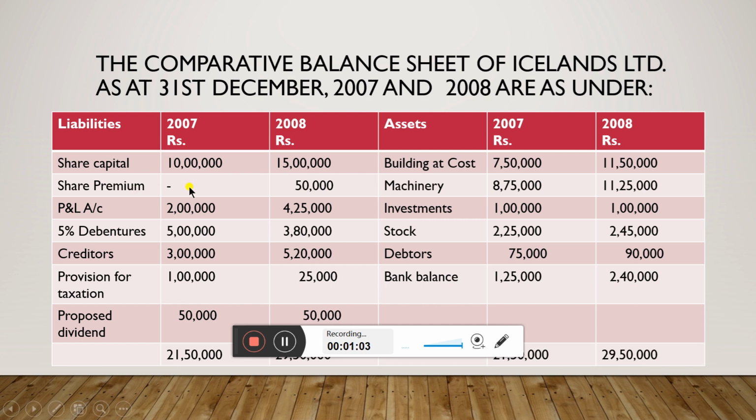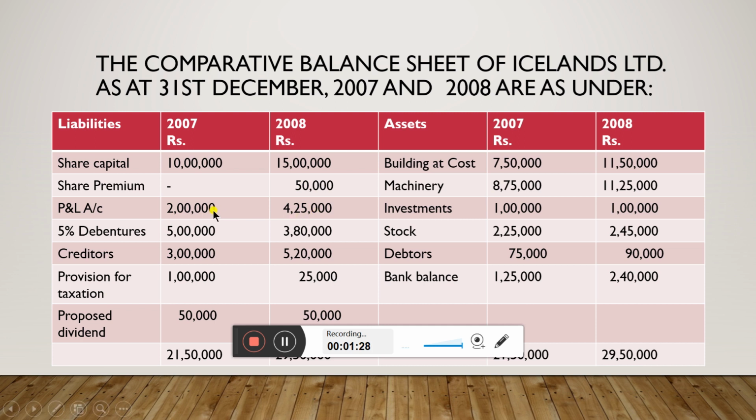Share premium in 2007 nil balance, in 2008 50,000. It shows that share capital has been issued with premium. Profit and loss account in 2007 2 lakhs, in 2008 4 lakh 25,000.